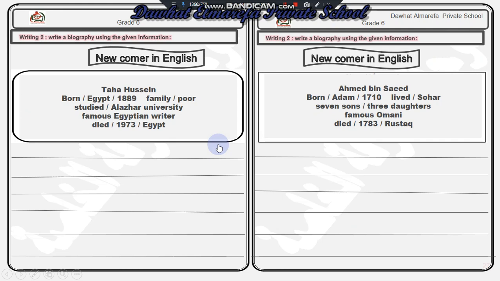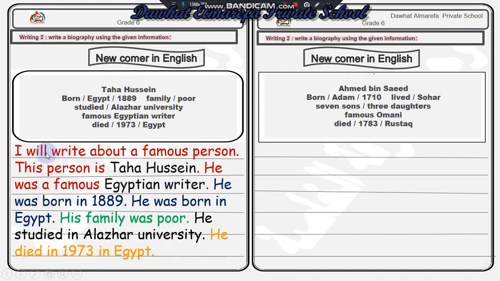We have a biography about a person called Taha Hussein. The first sentence that we will use: I will write about a famous person. This person is Taha Hussein. He was a famous Egyptian writer. He was born in 1889. He was born in Egypt. His family was poor. He studied in Al-Azhar University. And he died in 1973 in Egypt. So all the verbs here are in the past form.